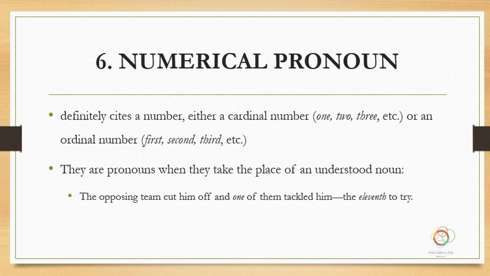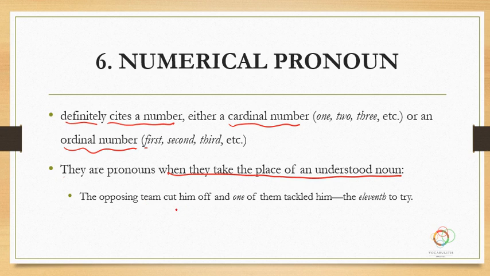And numerical tells you we're talking about numbers. And so we are doing what? Definitely cites a number, either a cardinal number. Cardinal number means when you're counting 1, 2, 3, just mentioning the number. I guess the ordinal number is when you're counting which one it is, the order of things, and that's your first, second, third, etc. Either way, these numbers can be used as pronouns. They are pronouns when they take the place of an understood noun. Well, let's look at the sentence.